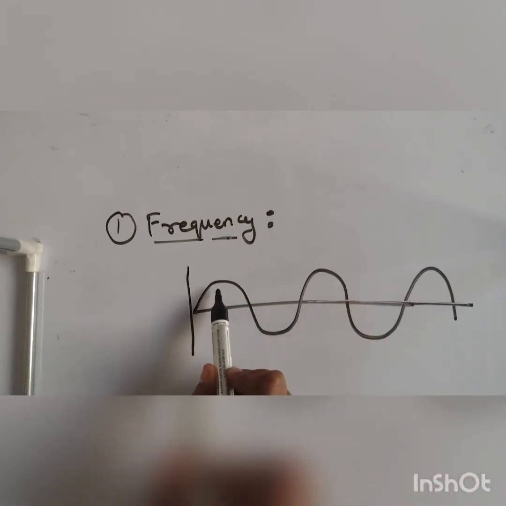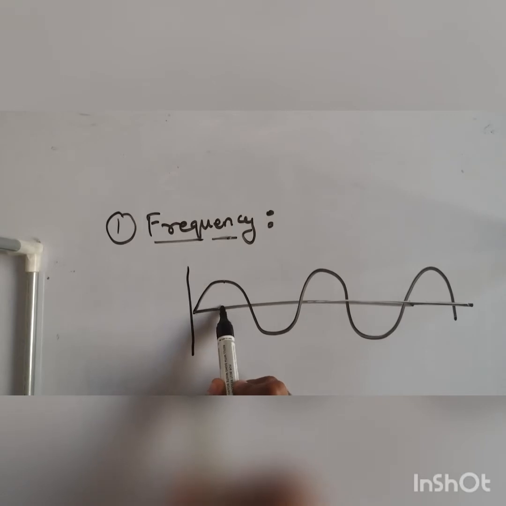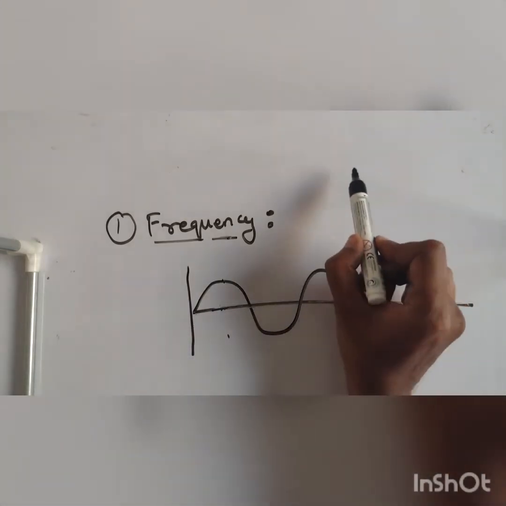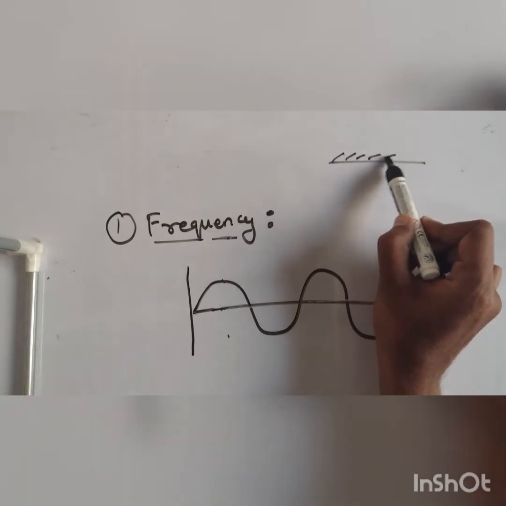What it will try to do is, this point will go up and this point will go down, and again it will cross this mean position. Are you following it? Another example will be this pendulum.